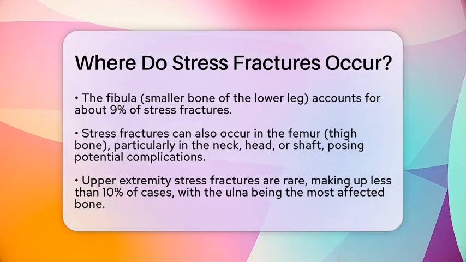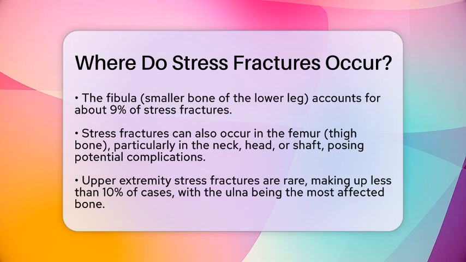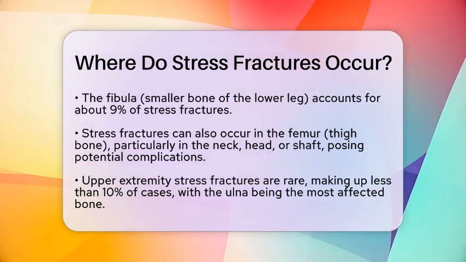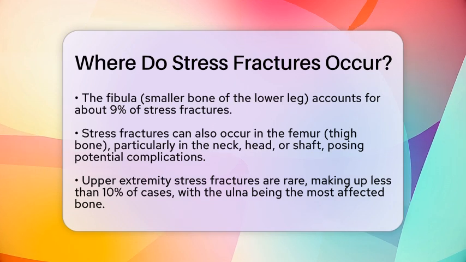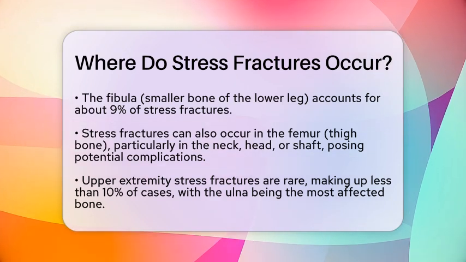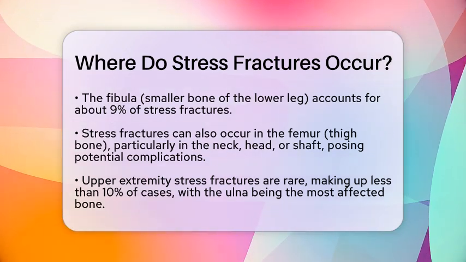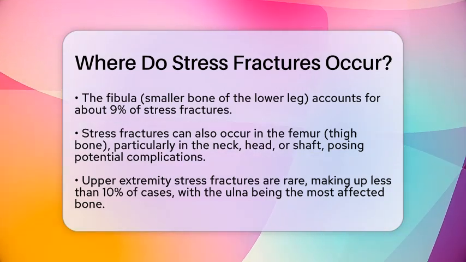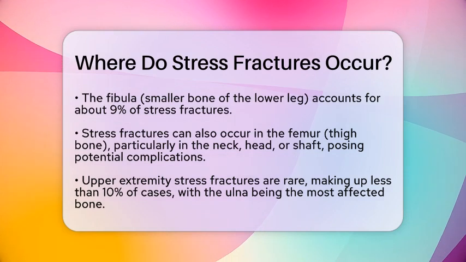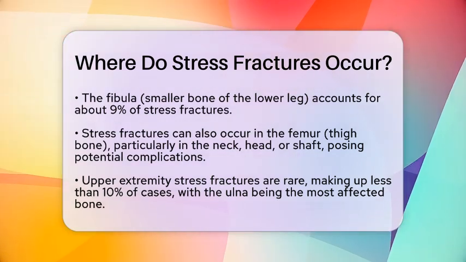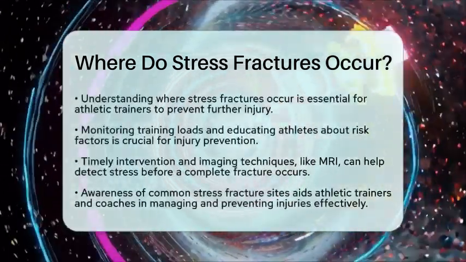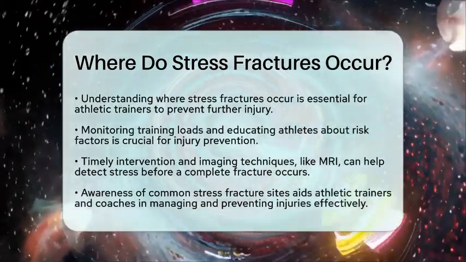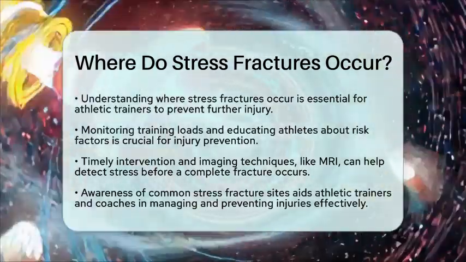When they do occur, the ulna, which is the forearm bone, is the most commonly affected. This usually happens in sports requiring repetitive use of the upper limbs. For professionals in athletic training, understanding where stress fractures occur is essential. Recognizing early signs can help prevent these injuries from worsening. Athletic trainers and sports medicine experts must monitor training loads and educate athletes about risk factors.